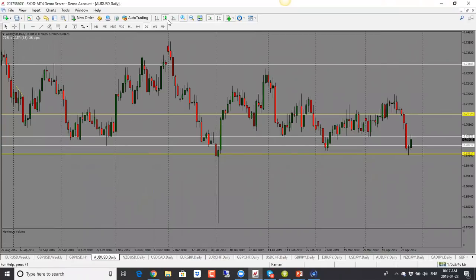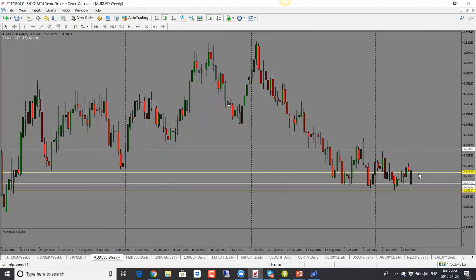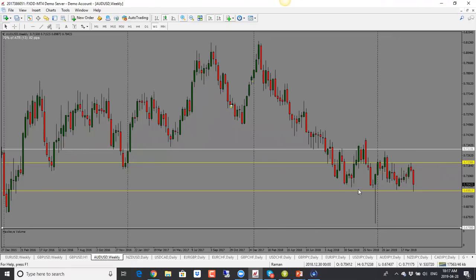Aussie dollar here, Aussie we saw dropped quite a bit, and then it came right into the support level, went through it, and now it's pulling back. So from our weekly perspective, we see that price is into the bottom of this range. It's been trading in this range for a bit, and now we have tested the bottom of the range. So last week, our bias was to the downside because it was at the top of the range and it had rejected the top, which meant it was going to drop. And it did that. So now we are at the bottom.